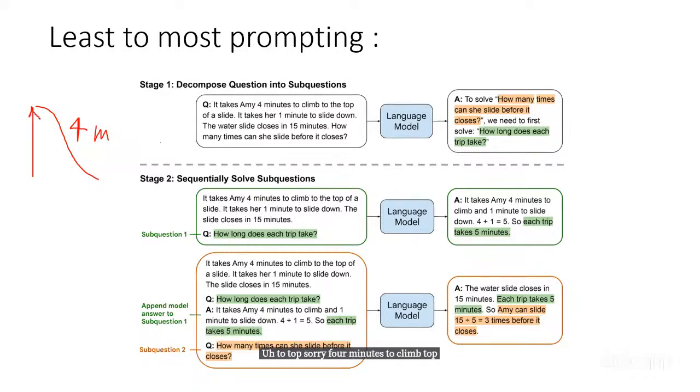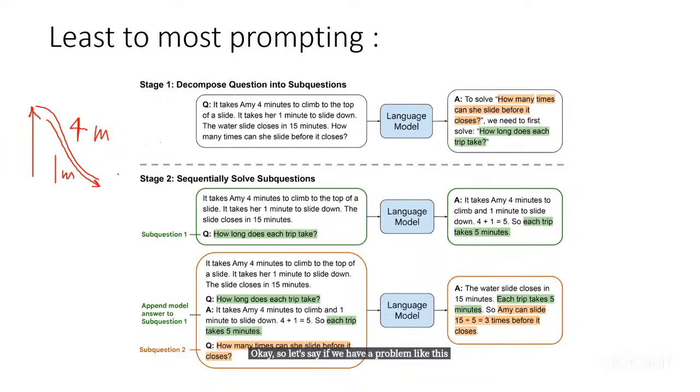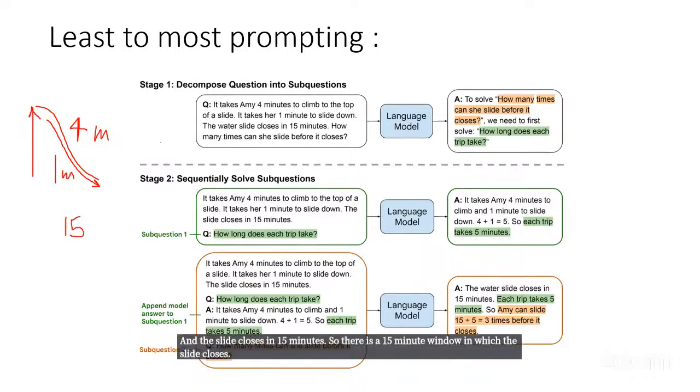So there is a stair. She climbs 4 minutes to the top, and 1 minute she takes to slide down. Okay, from here to here, she takes 1 minute. And the slide closes in 15 minutes. So there is a 15-minute window before the slide closes. How many times can she slide?